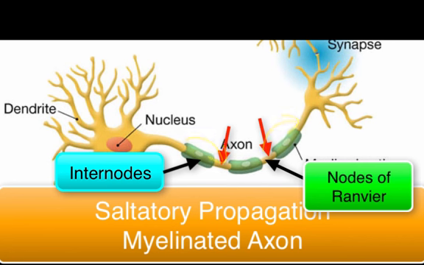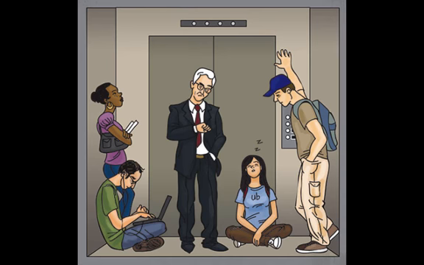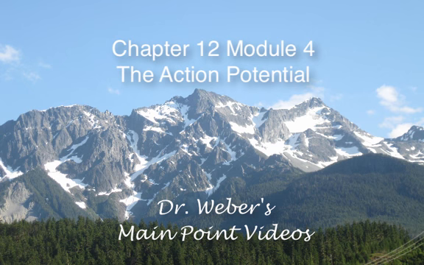Think of an elevator that you are in that is on the 23rd floor of a building. If you had to stop at every level to allow other passengers in as you make your way to the ground floor, it would take you much longer than if you only stopped at a few floors. The myelinated axon allows a faster movement toward the synaptic terminal, just as in the case of an elevator that only had to stop at a few floors on the way down to the ground floor. This ends Chapter 12, Module 4, the action potential.